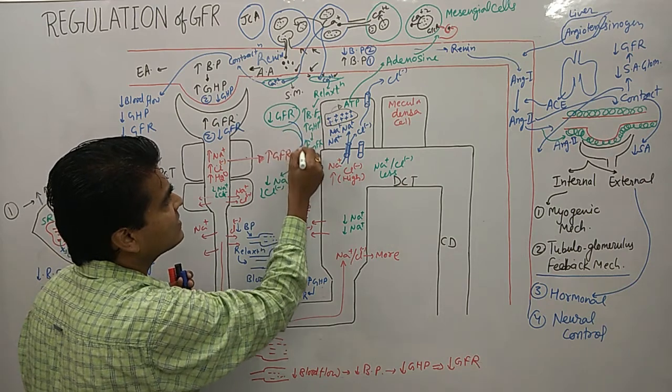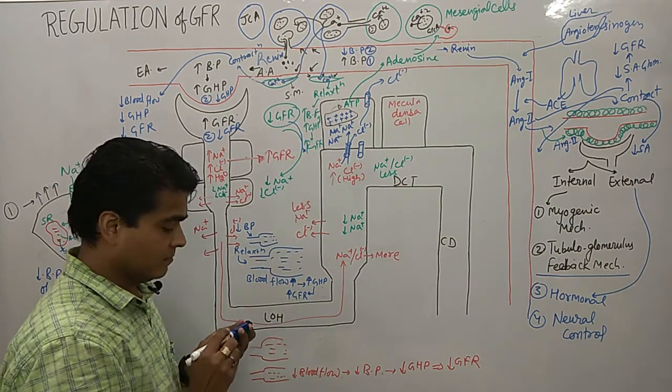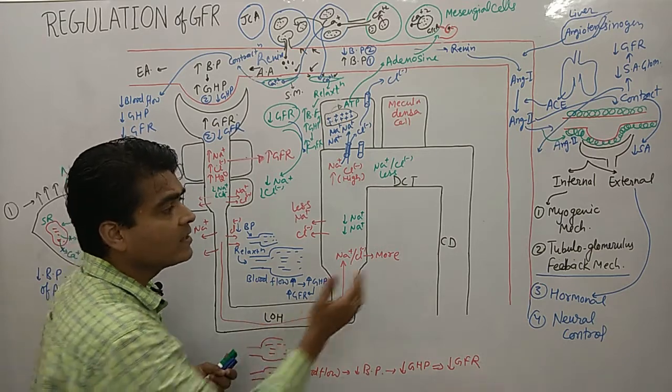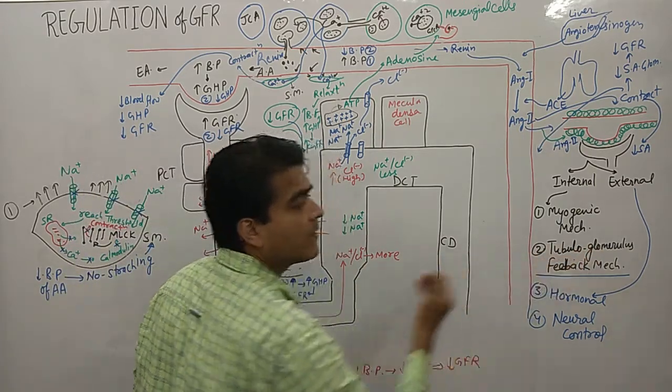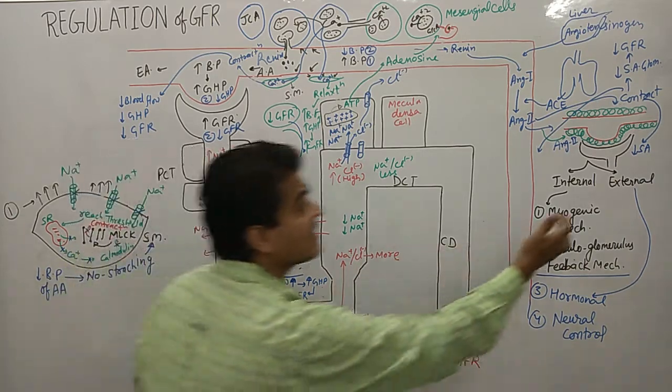GFR decreased, now GFR is increased, okay everyone. So this is the tubuloglomerular feedback mechanism. Now just look at the third one, external condition.